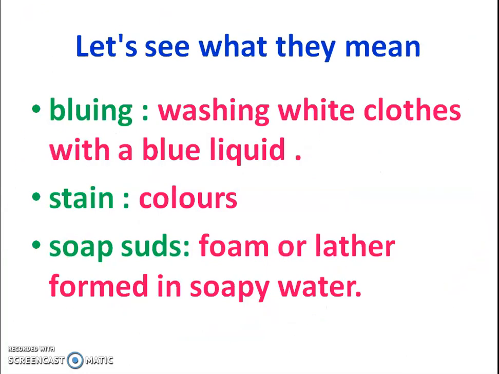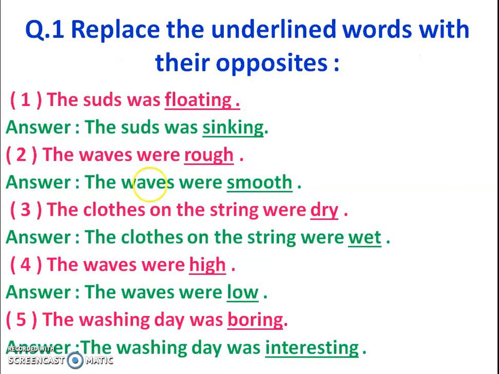Now, once again, we will revise the difficult words. First is bluing, which means washing white clothes with a blue liquid. Stain means color. Soapsud means foam or lather, foam in soapy water. Question number one. Replace the underlined word with their opposites. First, the suds was floating. Here the opposite word of floating is sinking. So the answer is, the suds was sinking.